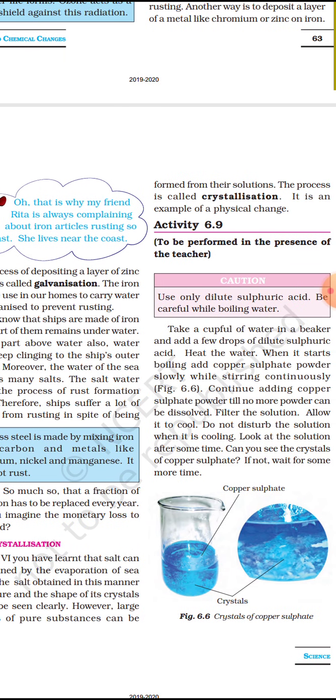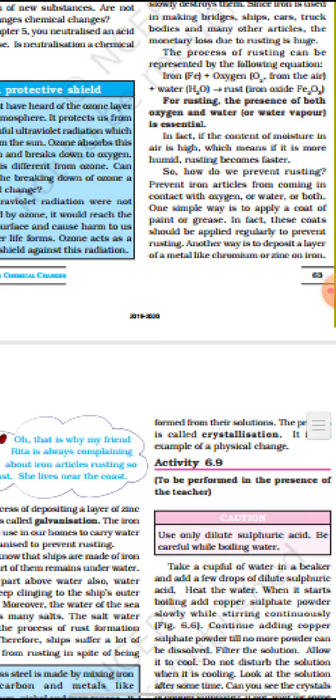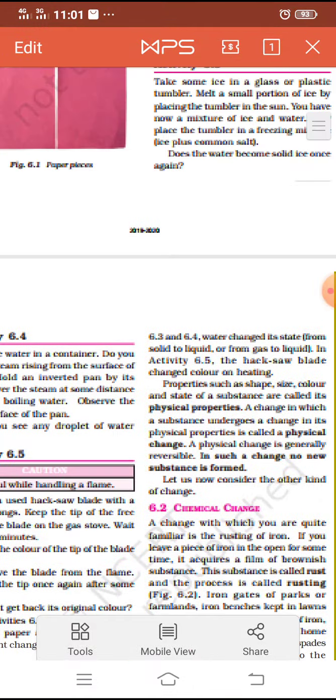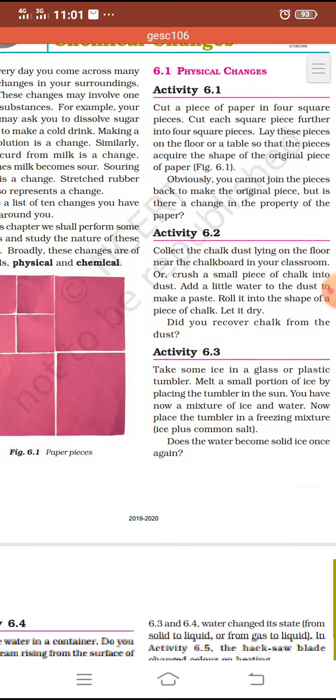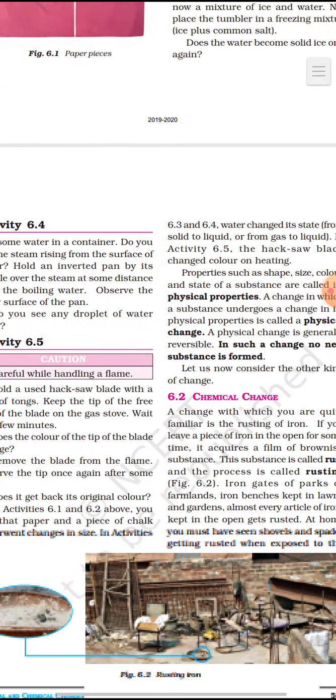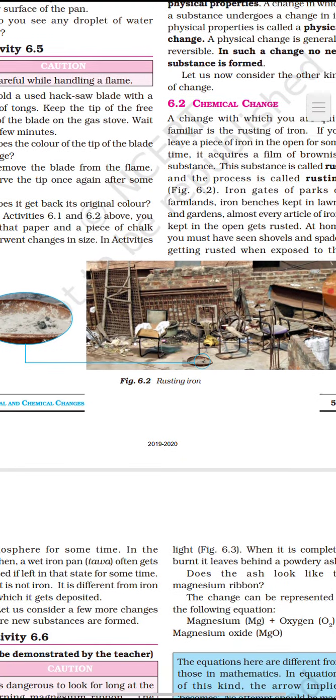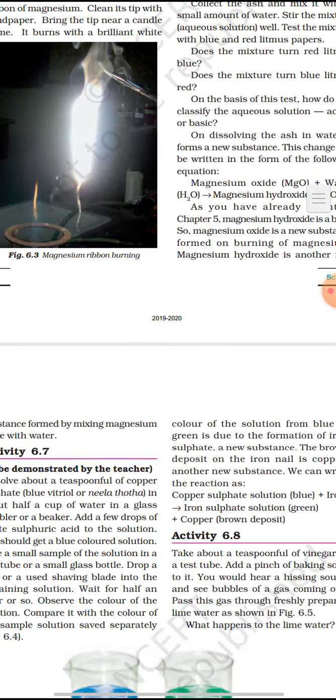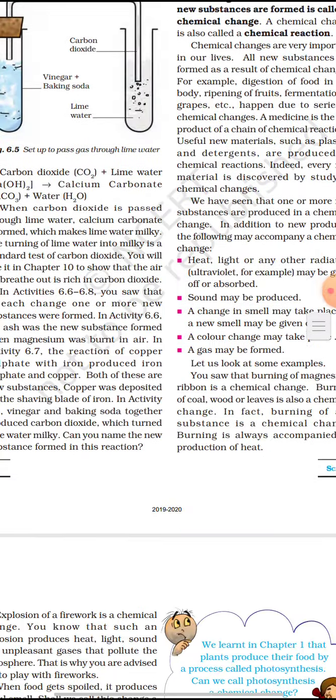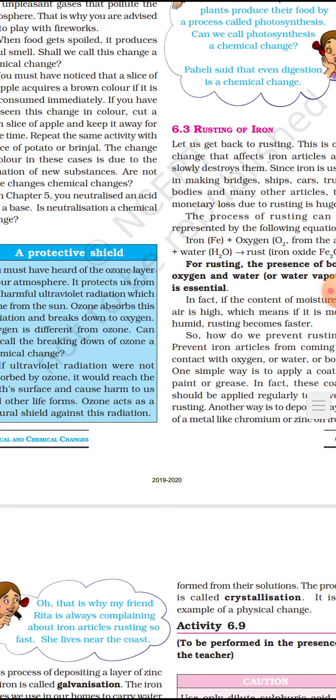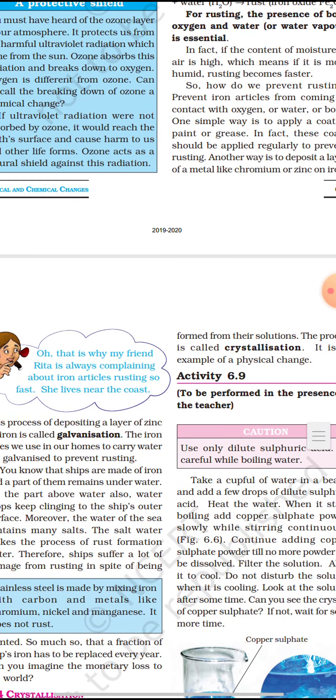Okay students, in these physical and chemical changes we saw what is meant by physical change, then chemical change, how it takes place, and what is meant by rusting of iron, in the presence of what it takes place, galvanization and crystallization.